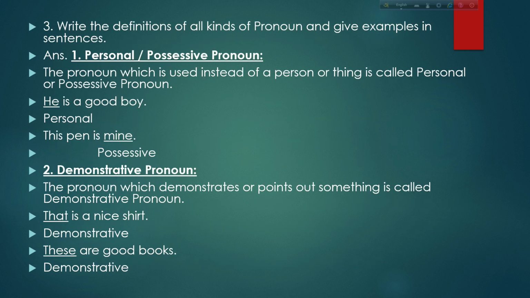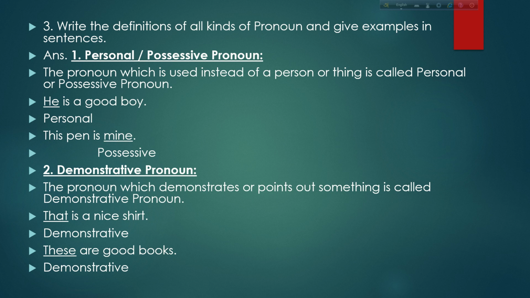Number 3, in detail: write the definitions of all kinds of pronoun and give examples in sentences. First of all, number one, personal or possessive pronoun. The pronoun which is used instead of a person or thing is called a personal or possessive pronoun. That is, the possessive form of a personal pronoun is a possessive pronoun. For example, he is a good boy. Here, he is a personal pronoun. This pen is mine. Here, mine is a possessive pronoun.